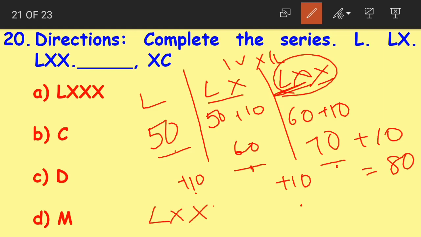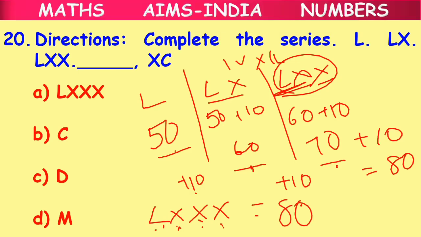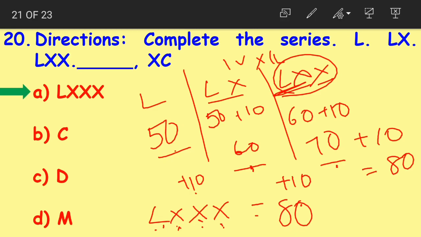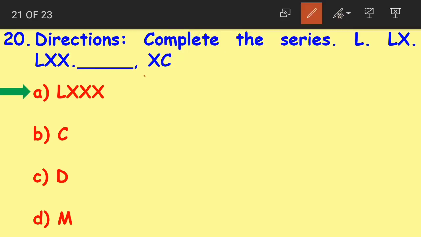We already have LXX here. Now how can we add 10 to this, children? Yes, we simply add another X. LXXX becomes 50 plus 10 plus 10 plus 10 which is equal to 80. Now the correct answer here is option A, LXXX. Just for the sake of verification, the last number is XC. X is 10 and C is 100.